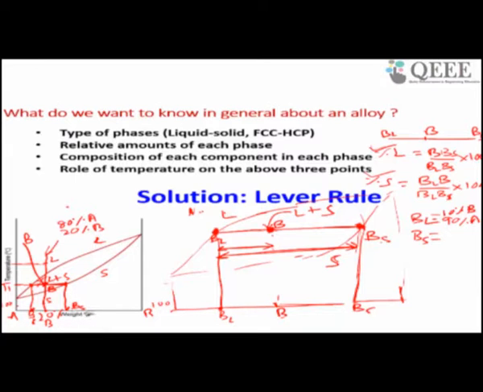Suppose this is 50% of AB, so this may be around 40%. So BS has 40% of atom B and 60% of A.